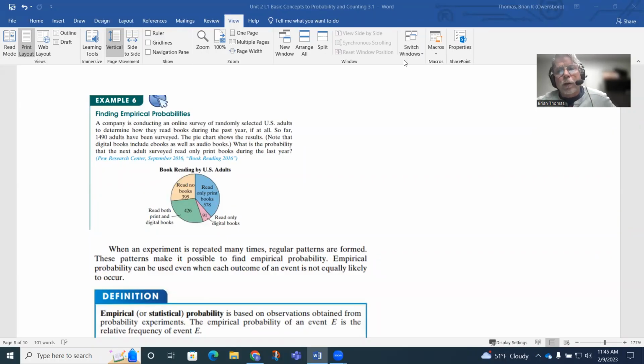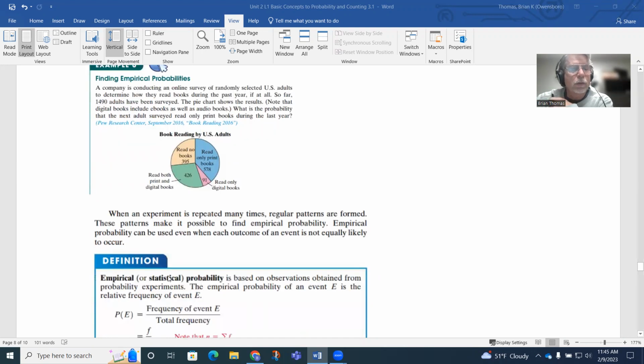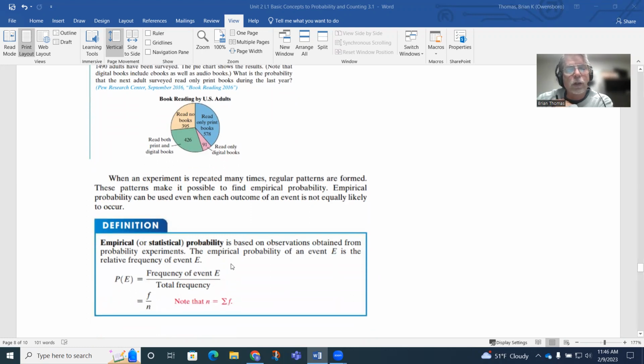So another type of real probability we'll be coming across, and this is probably going to be more what we'll use in the future, is more like this type of data. So finding an empirical probability, again, by definition, empirical or statistical probability is based on observations obtained from probability events. The empirical probability of an event is going to be the relative frequency of the event divided by the total frequency.